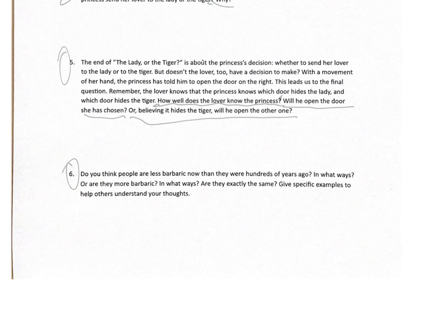And so you'll answer like yes or no, and then kind of in what ways. So you have to give like specific examples. So put specific examples. So like one way that we're kind of still barbaric is that people still kill other people. There's still crime and stuff happening.